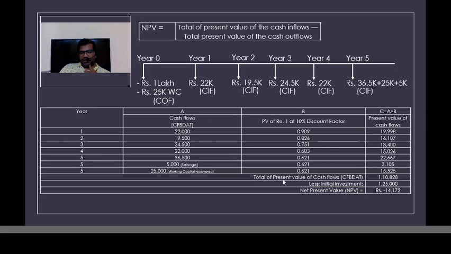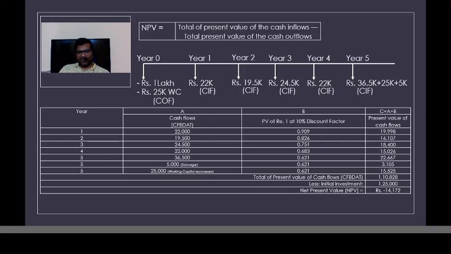So the present value of cash inflows is 1,10,825. This is the present value of cash inflows minus the present value of cash outflows, which is 1,25,000. So we are getting a negative NPV. What is the criterion under the net present value method? If the NPV is positive, accept the investment proposal. If the NPV is negative, reject the investment proposal.